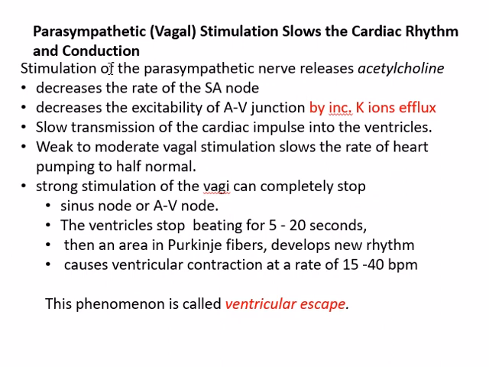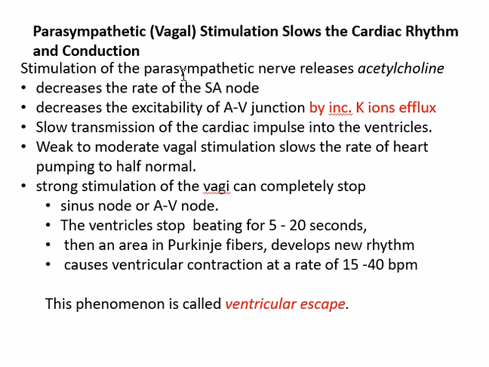The stimulation of the parasympathetic nerve releases acetylcholine, which decreases the SA nodal conduction and the AV nodal conduction. This is due to the increased potassium ion efflux. As you see, potassium ion efflux causes hyperpolarization, and hyperpolarization causes an increase in the resting membrane potential, meaning increased negativity of the resting membrane potential. So the resting membrane potential is hyperpolarized, and it is difficult to stimulate. The slow transmission of the cardiac impulse into the ventricles causes another problem.